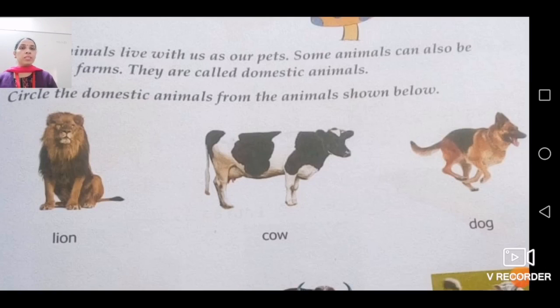You are going to encircle it. You are going to circle the cow. Dog is an example of pet animals. So you are going to categorize all these animals. Rather, I will say that in your book only you are going to write. Below lion you will write wild animal, below cow you will write domestic animal, and just below dog you are going to write pet animals. So that categorization you are going to do here only.